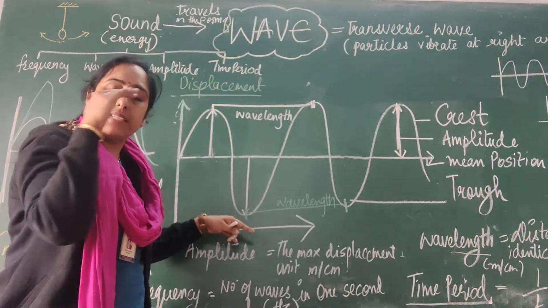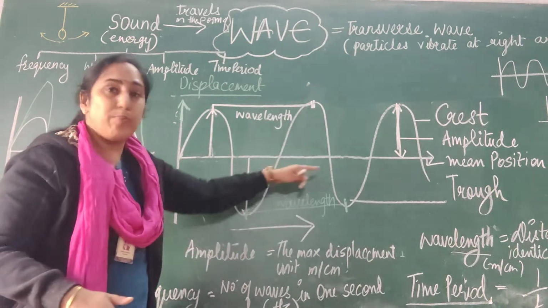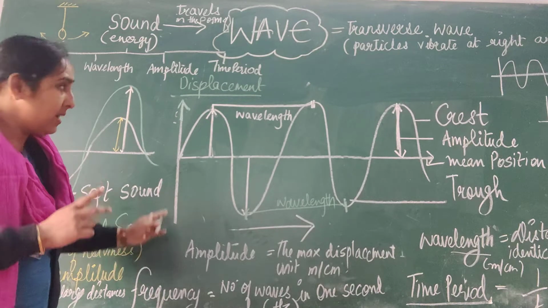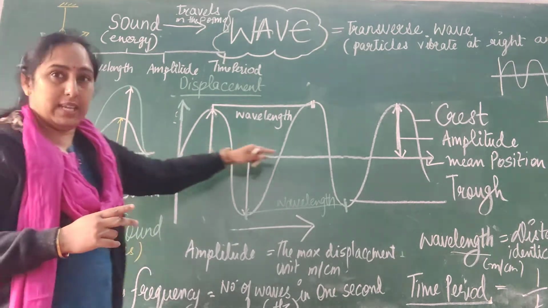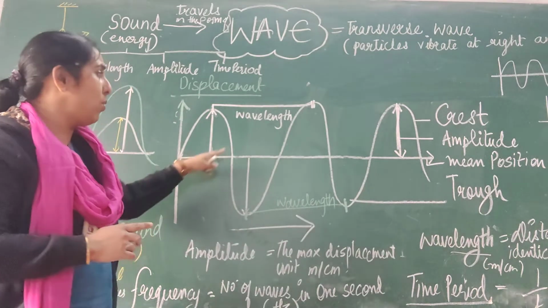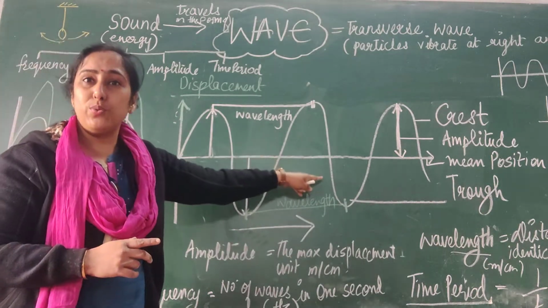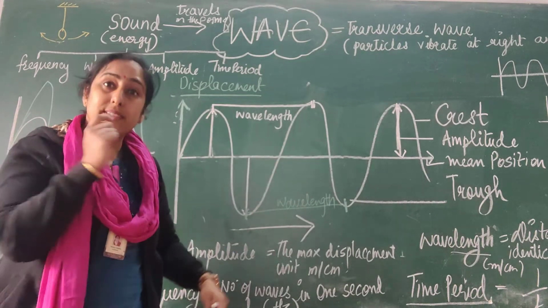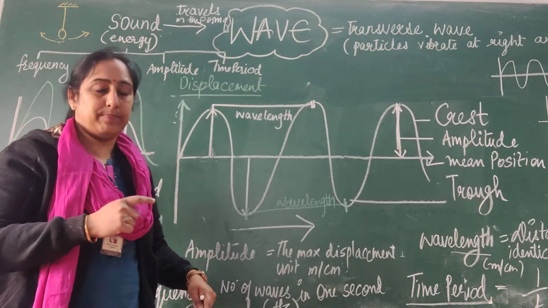It is heading towards this side. This is propagation. This is displacement. Two things: displacement and propagation. And this is the diagrammatic representation of how the wave is produced and wave travels. The vibration is traveling. And this is how the sound is going to happen.